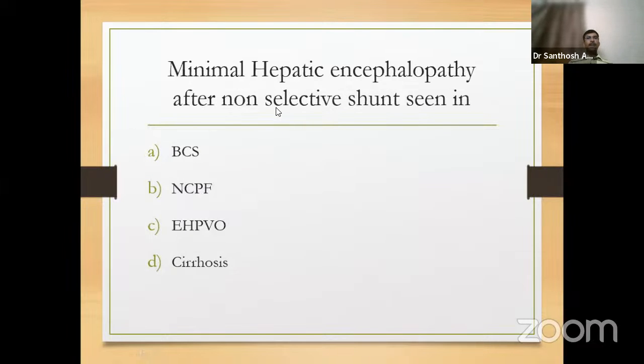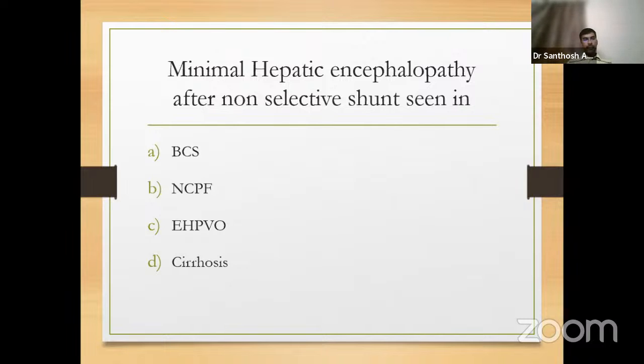Now, minimal hepatic encephalopathy after a non-selective shunt is seen in which group? After shunt, particularly non-selective shunt like mesocaval shunt or proximal splenorenal shunt, the blood flow from the portal circulation is turned into the systemic circulation without going into the liver.